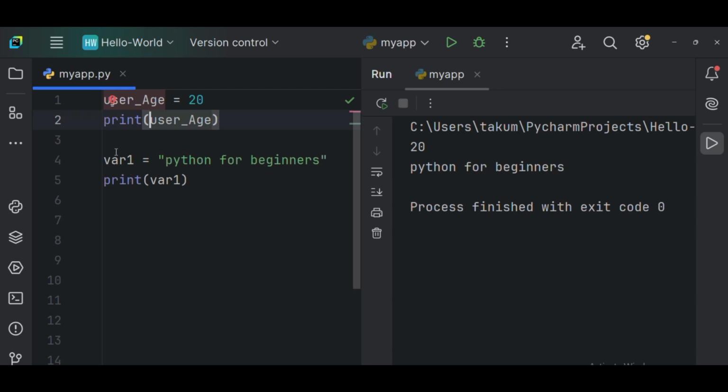And remember, when you're calling the variable that you declared and defined, it has to be the same. You cannot write var1 and then come and call var. It is not going to give you the output.